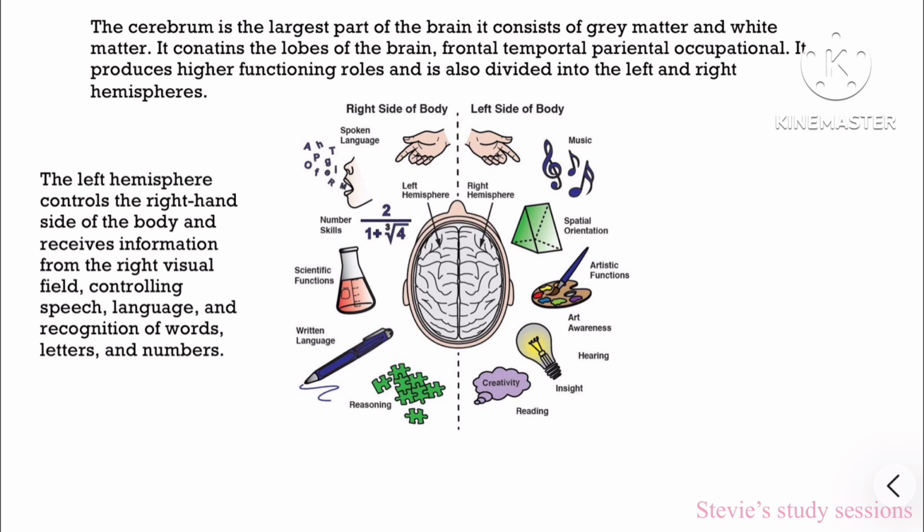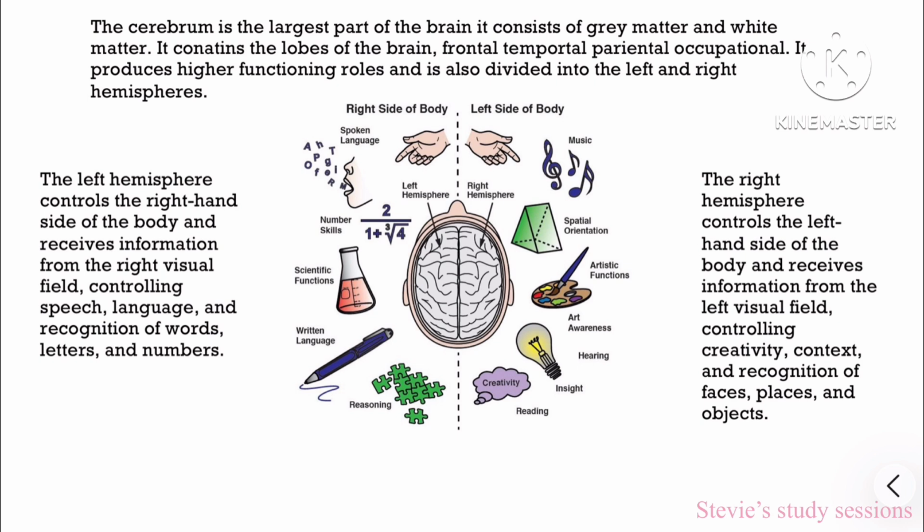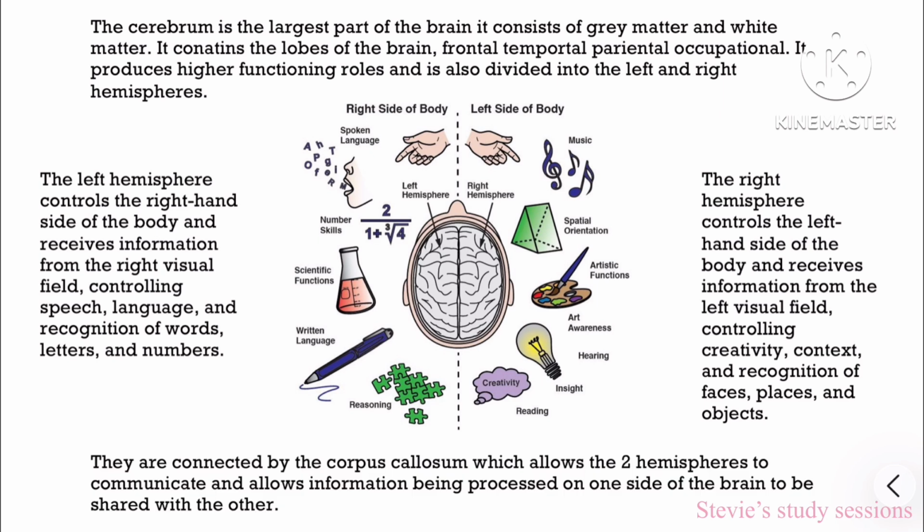The left hemisphere controls the right-hand side of the body and receives information from the right visual field, controlling speech, language, recognition of words, letters, and numbers. The right hemisphere controls the left-hand side of the body and receives information from the left visual field. It controls creativity, context, recognition of objects, places, and faces. The left and the right hemisphere are connected by the corpus callosum, which allows the two hemispheres to communicate and allows information being processed on one side of the brain to be shared with the other side of the brain.